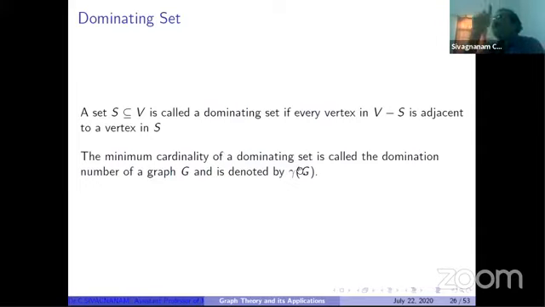So what is the answer for the question for the businessman? From the location and the distance we draw the graph, and for that graph we can find the domination number. The domination number is the answer for the question for the business. Okay, so from this example I have to extend another one.